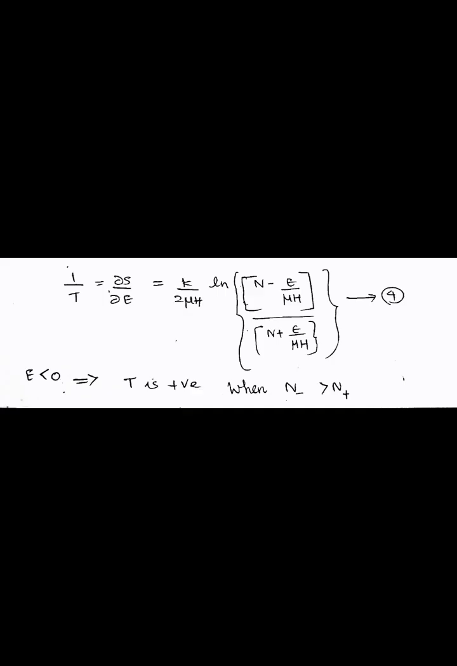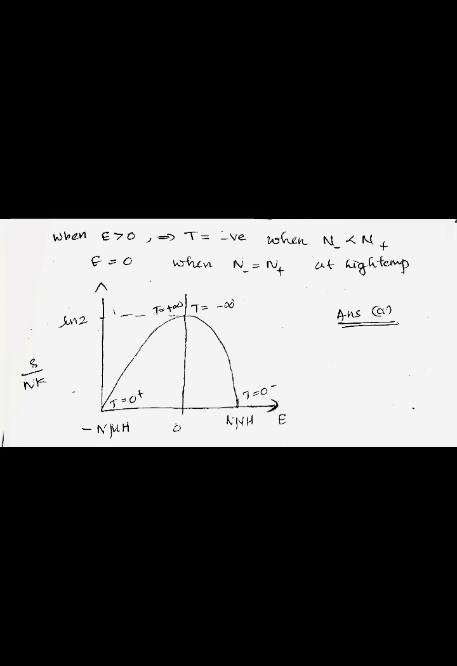For E less than 0, this gives T is positive when N minus is greater than N plus. And when E greater than 0, T becomes negative when N minus is less than N plus. And when N minus is equal to N plus at high temperature, then E is equal to 0. So we can draw a graph between S by Nk versus E.